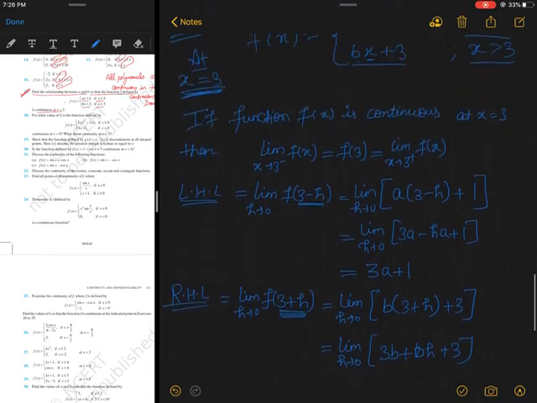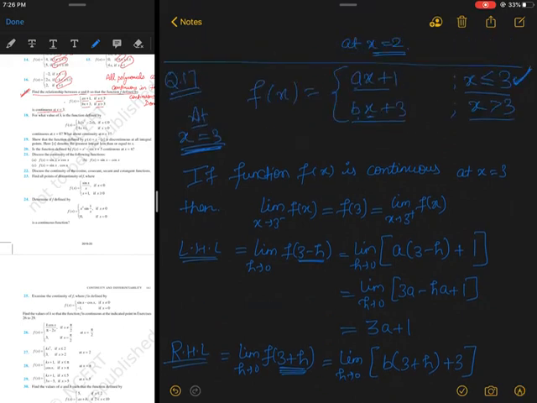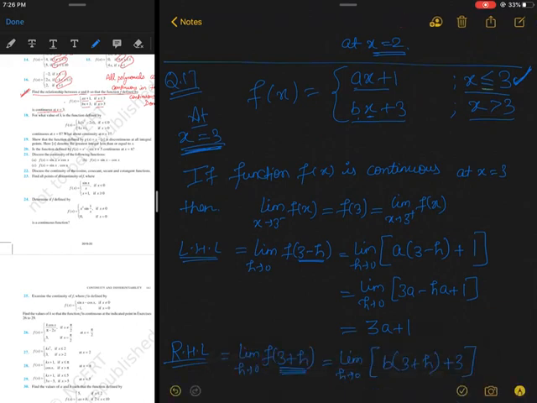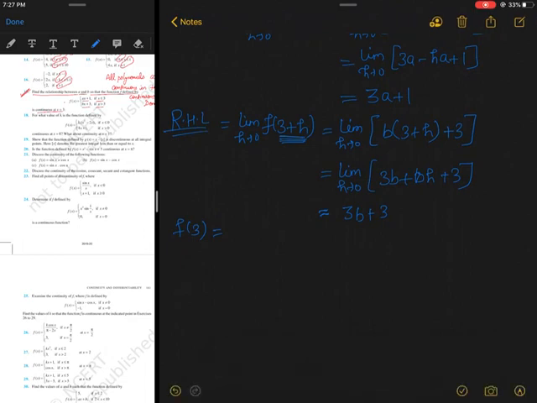This is the RHL. Now let's also calculate the value of the function at that point, f of 3. What will come? See this here, this function at x equals 3 is also satisfying this condition. So it will behave like ax plus 1. So a multiplied by 3 plus 1. So it will be 3a plus 1.